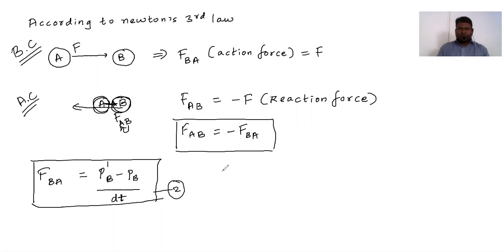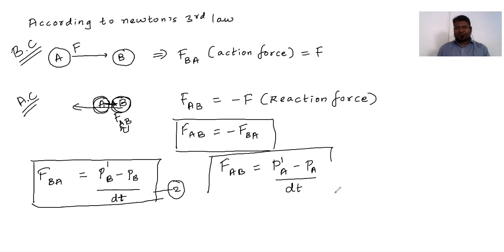Okay, so for FAB we can write, क्या लिख सकते हैं? P dash A minus PA divided by dt. So take this as equation number 3. Okay, now according to Newton's third law we know this equation. क्या?